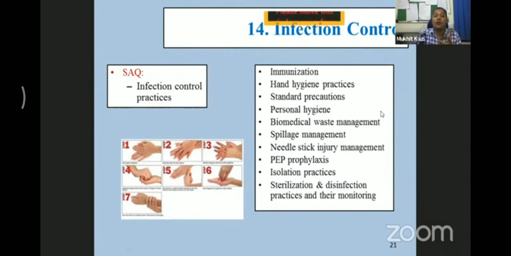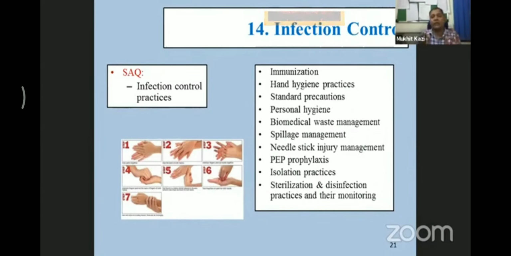Why is it called a standard precaution? It is called a standard precaution because you never know. Now I'm not talking about COVID-19, but HIV is a pandemic also. So if you look at me, you cannot say that I'm HIV positive or hepatitis B positive. How will you come to know just by looking at the patient? No, you cannot.